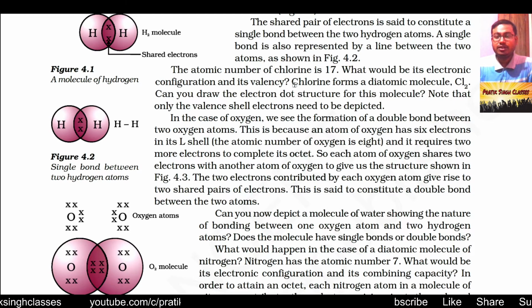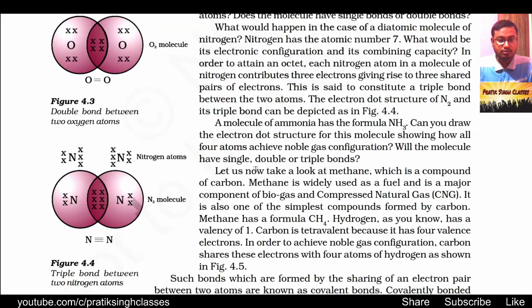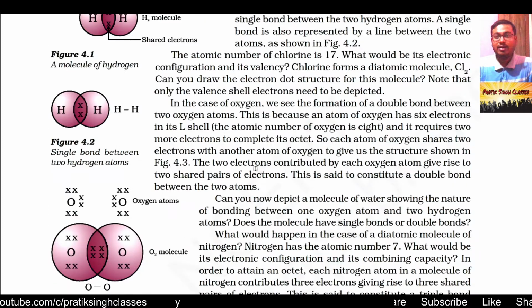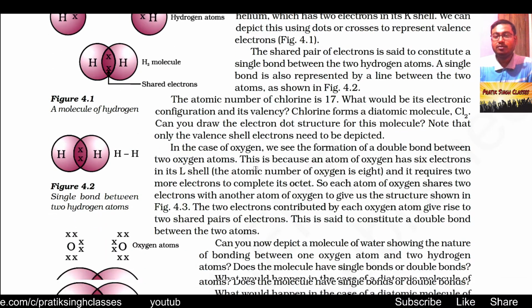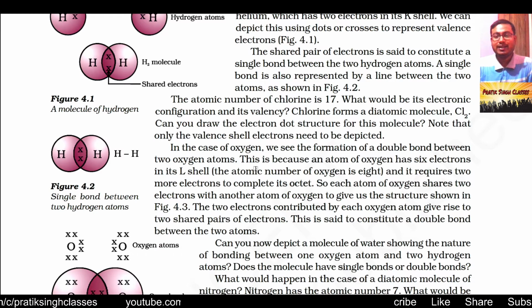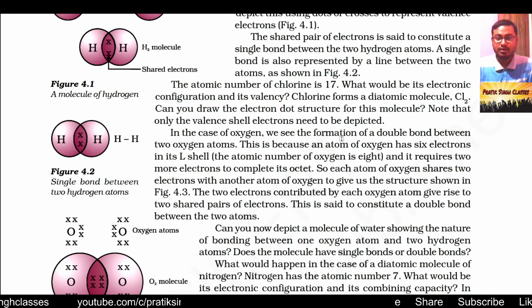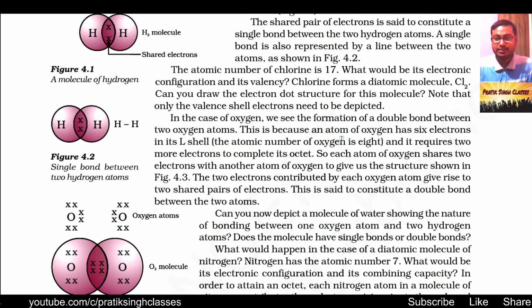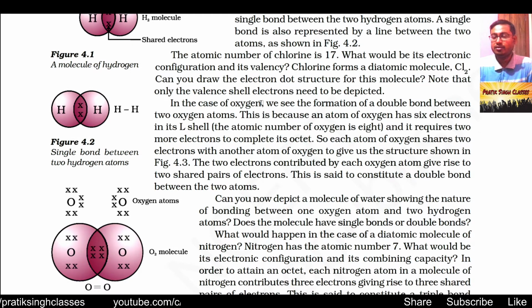Chlorine forms a diatomic molecule, Cl2. What really happens is 1 electron from each chlorine atom is being shared, and we have Cl2. So draw its Lewis dot structure and we will get the molecule Cl2. Note that only the valence shell electrons need to be depicted, not the inner shells. Valence shell means outermost shell.